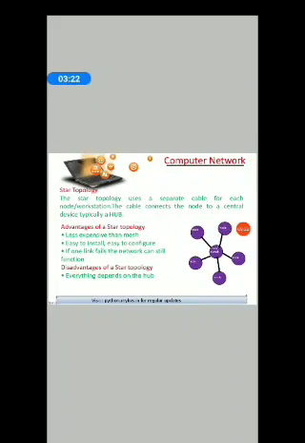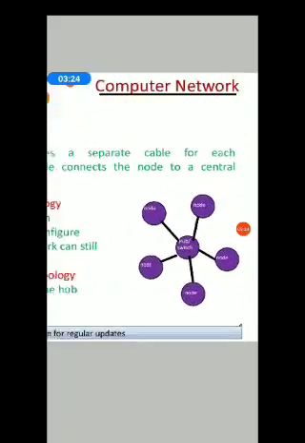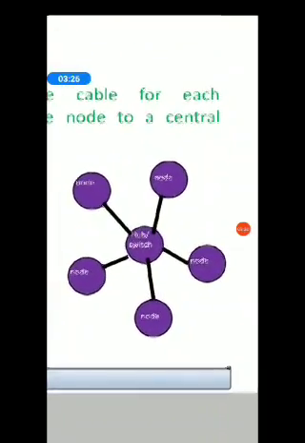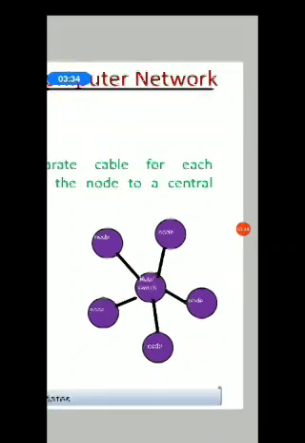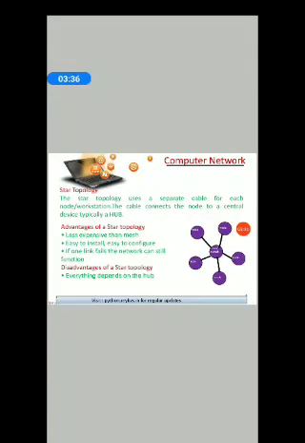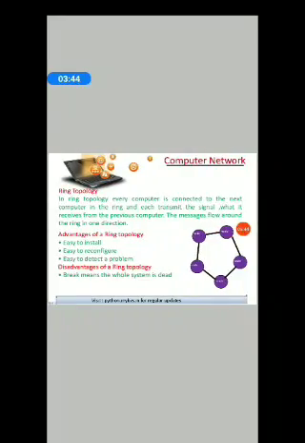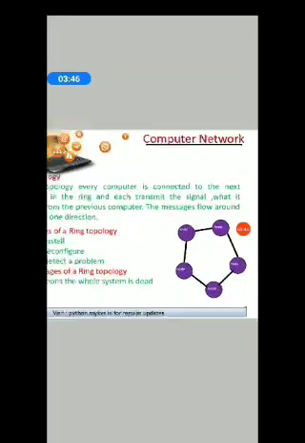Then we have star topology. In this star topology, there will be a central hub or switch, and several nodes are attached to it. See the diagram. The advantage is that it is less expensive and easy to install, and the disadvantage is that everything depends on the central computer. Then we have ring topology.